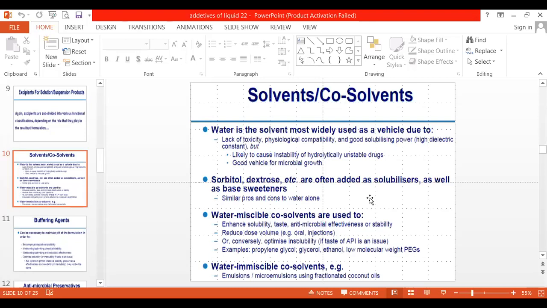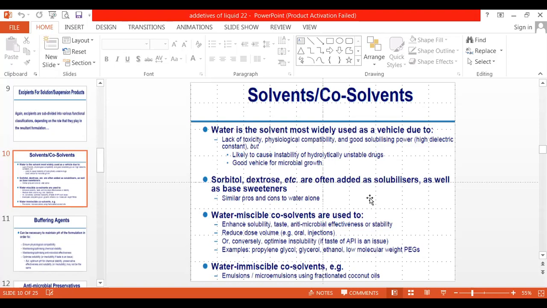In the case of water, we obtain water from a natural source. So most of the time there might be chances of high TDS in that water, or some impurities may get into your water, and it may cause problems with your drug. That's why, while choosing water as a solvent, we have to use distilled water. But in the case of alcohol, such a problem is not there. Only pure molecules of alcohol are there, so incompatibility with other ingredients is not possible in alcohol.